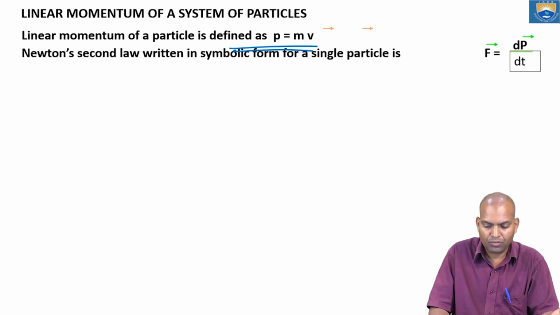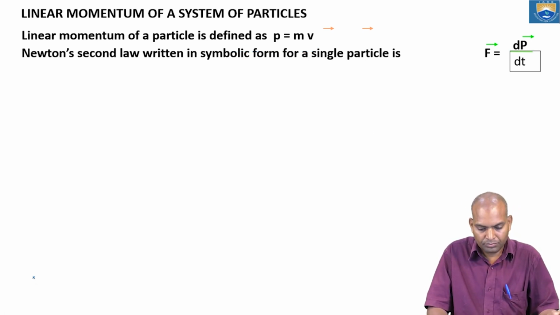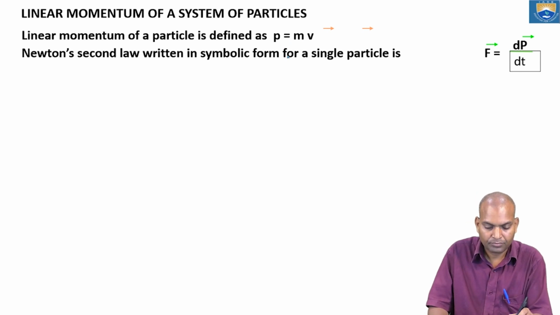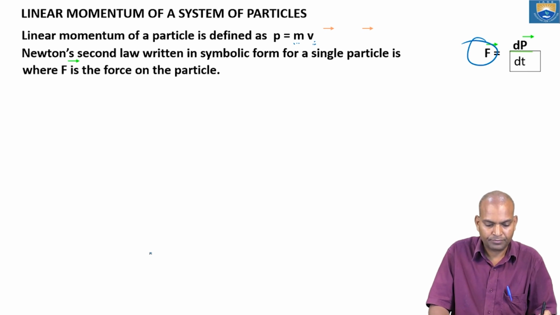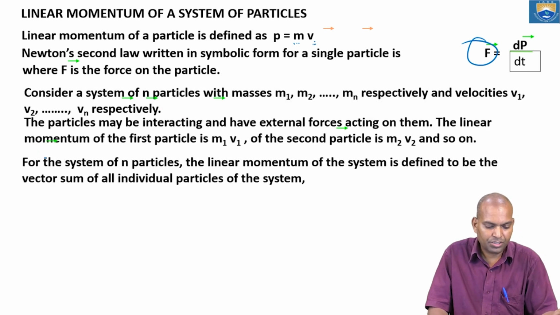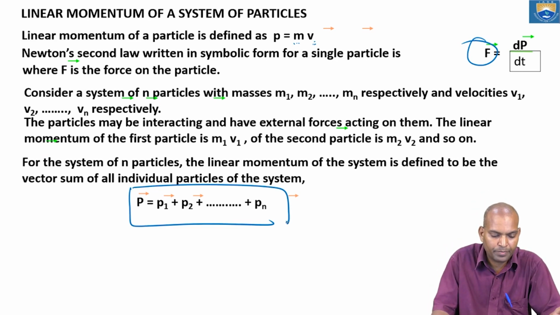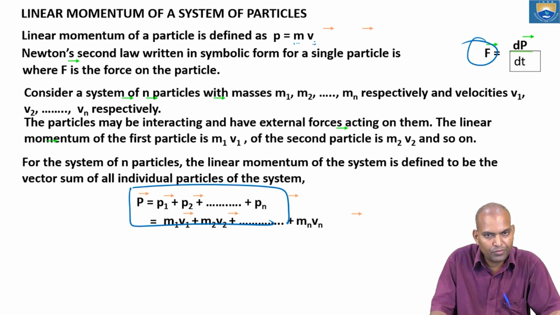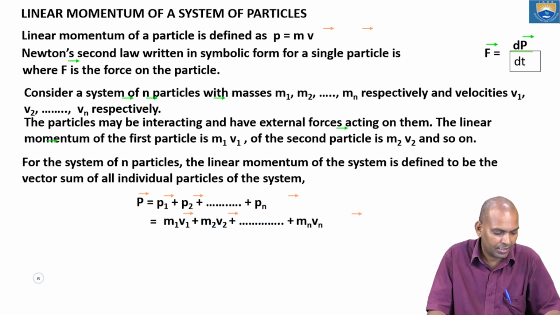Now here, if you apply Newton's second law, F equals dp by dt. It is nothing but m into dv by dt, that is m into a. That is known as F. For n particles, P equals the sum of p1, p2, p3 and so on up to pn, where p1 equals m1 v1, p2 equals m2 v2, p3 equals m3 v3, and pn equals mn vn.